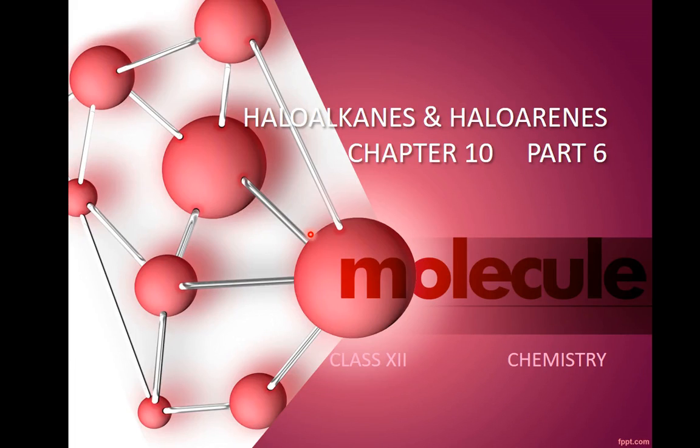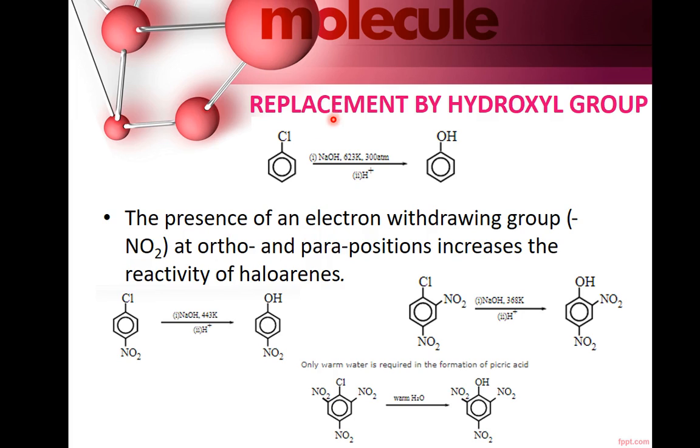Now, let us start with the next part of the chapter, haloalkanes and haloarenes. We have studied about the low reactivity of haloarenes with respect to haloalkanes. Now, we are to study about some reactions. First is replacement by hydroxyl group. Chlorobenzene on reaction with NaOH at 623 Kelvin and 300 atmosphere gives us phenol.